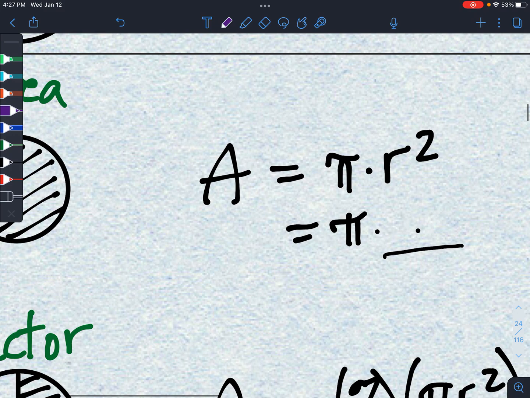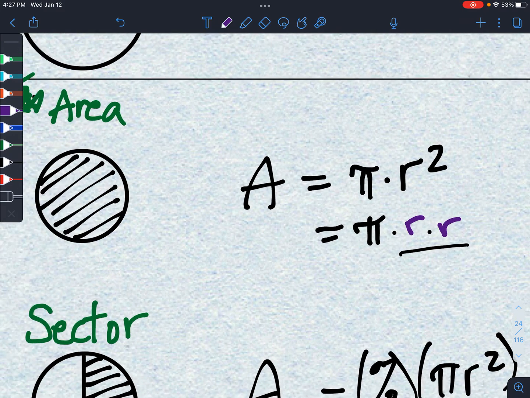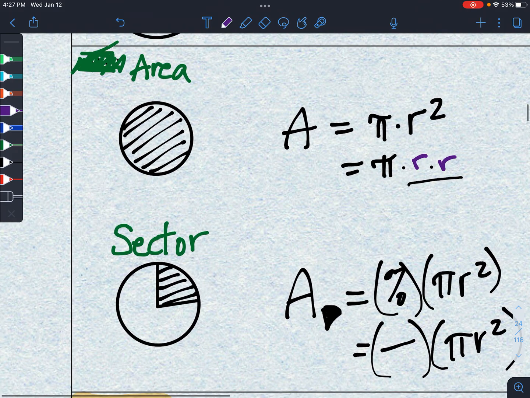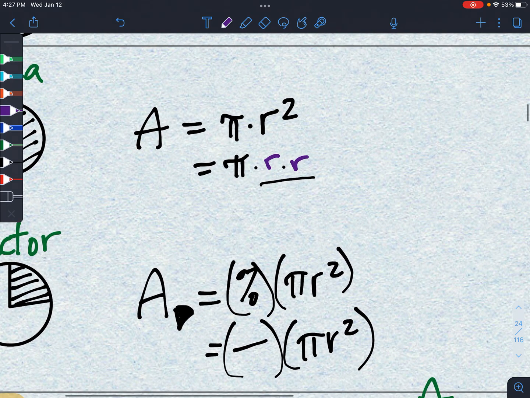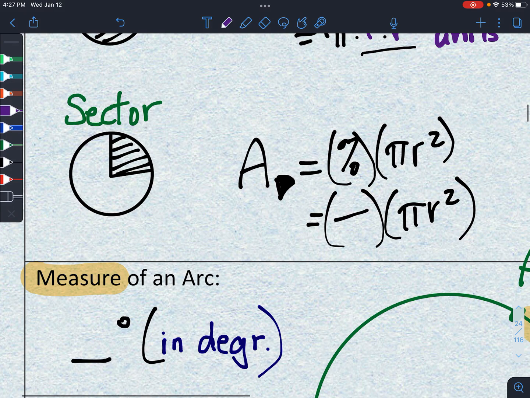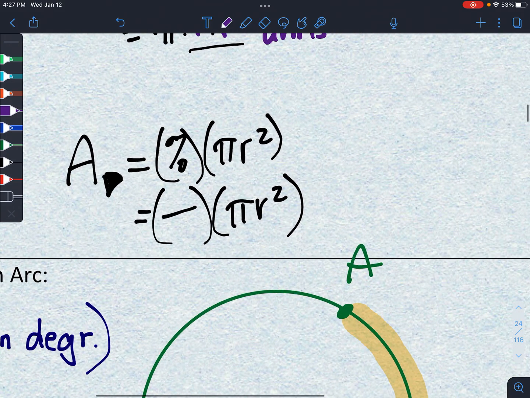Again, reminder, area equals pi times radius squared, aka radius times radius. And don't forget when you answer this, always write units squared, to the second power. Again, if I want a sector or a part of it, we get similarly a percentage times the area.